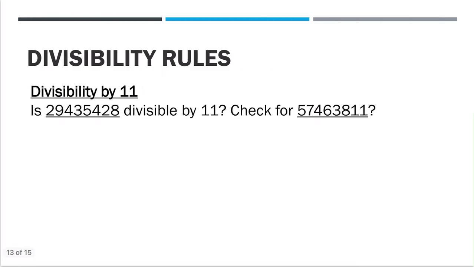Now coming to 7 is done. 8 we have already seen. We have to check the last 3 digits. 9 we have already seen: sum of digits. 10 we have already seen. We have to check the last digit is 0.